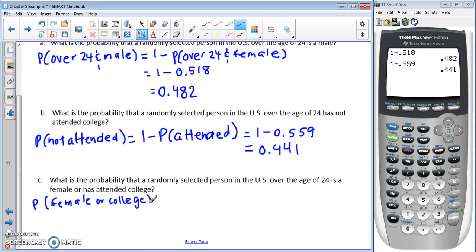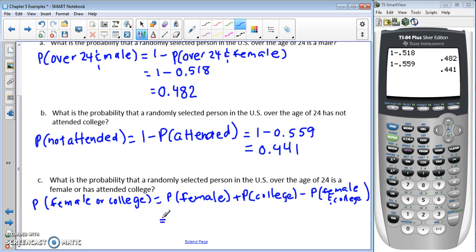If it's possible, then they're not mutually exclusive, and we need to subtract out the overlap. So we want the probability of female plus the probability of college, minus the females that are in college, so we're not counting them twice.